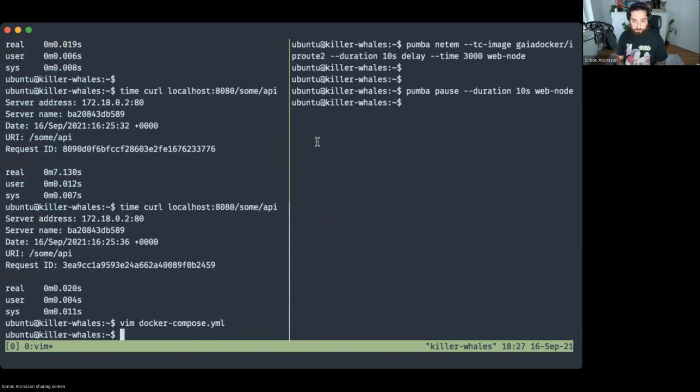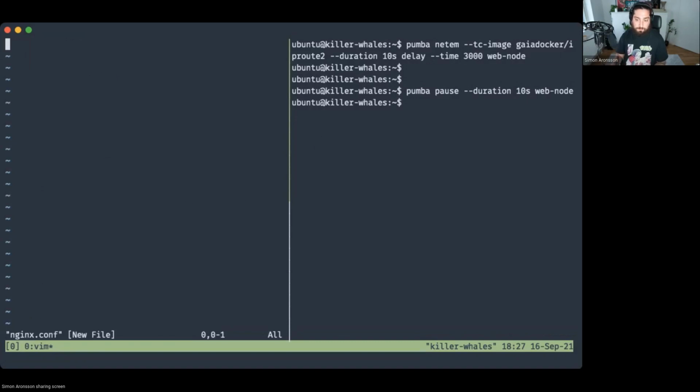So let's also create an nginx config file. Here we'll set it up with 3 servers as part of our upstream.